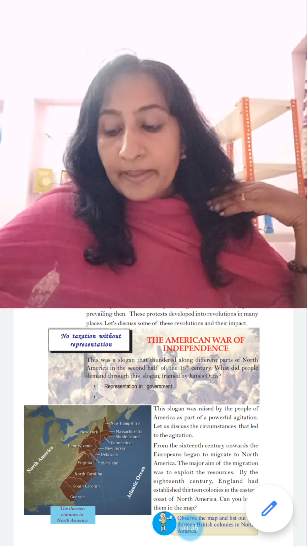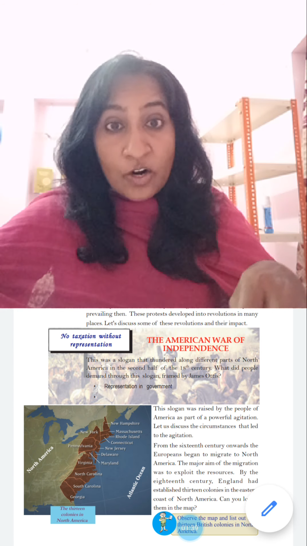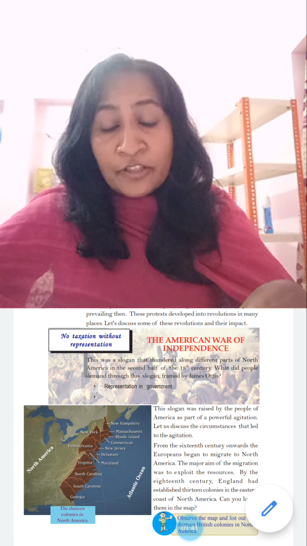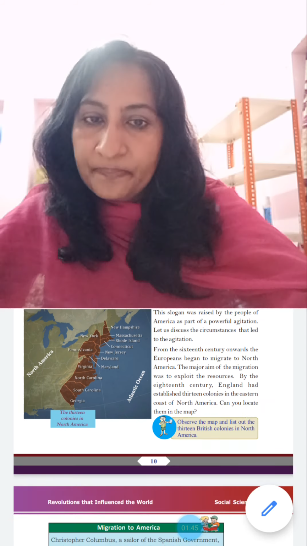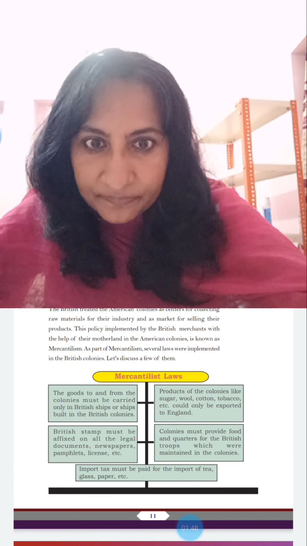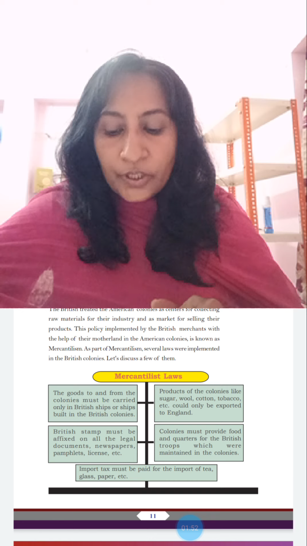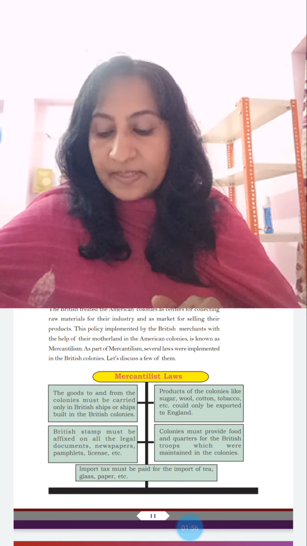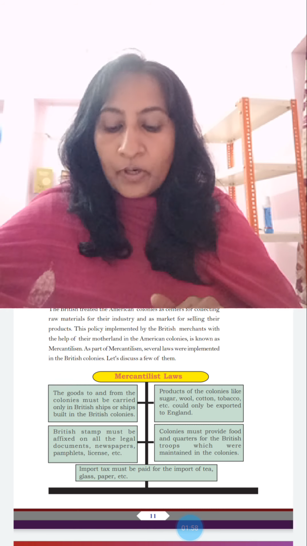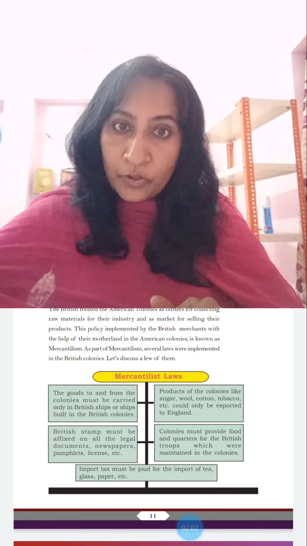This policy implemented by the British merchants with the help of their motherland in the American colonies is known as mercantilism. As part of mercantilism, several laws were implemented in the British colonies. The laws are: the goods to and from the colonies must be carried only in British ships or ships built in the British colonies. Products of the colonies like sugar, wool, cotton, tobacco, etc. would only be exported to England.